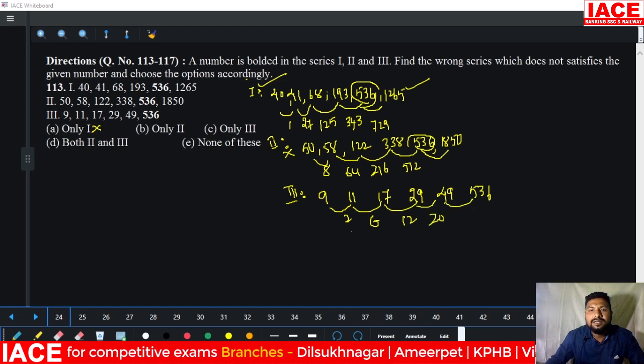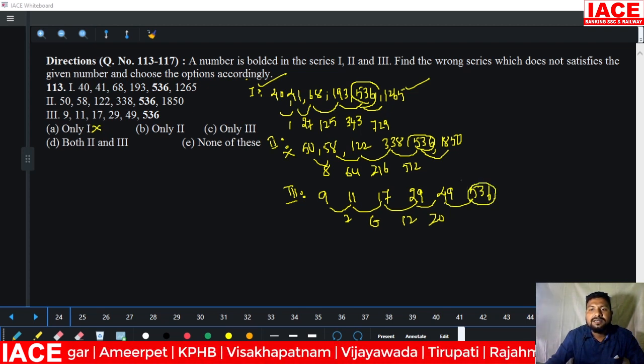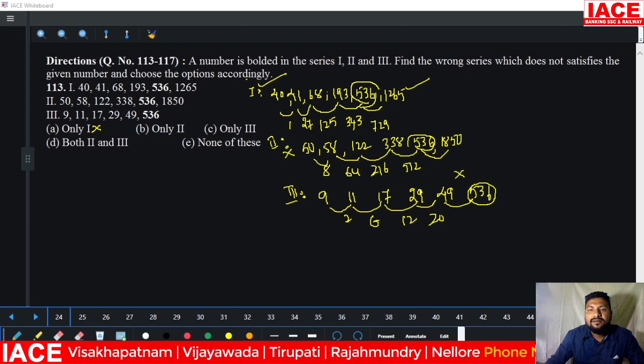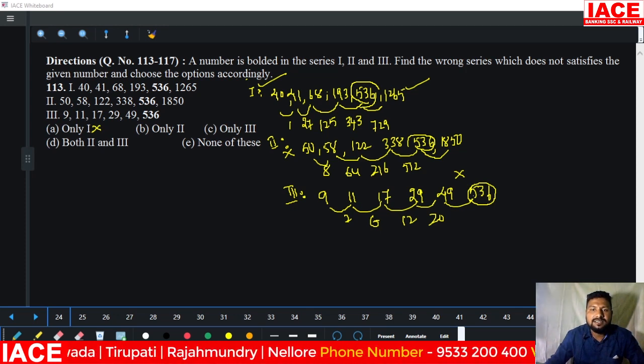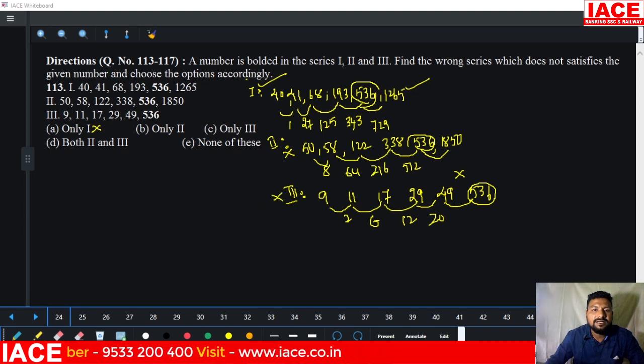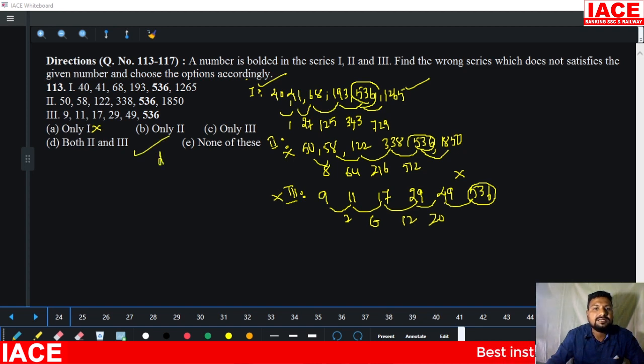And next, look at it, the small difference is there, and suddenly it is a bigger number. That means the series is not giving a perfect pattern. That means 536 is not set for this series. Okay, this is also wrong. That means statement 2 is wrong, statement 3 is wrong. Out of these three statements, the wrong ones are both 2 and 3. Then option D is correct here.